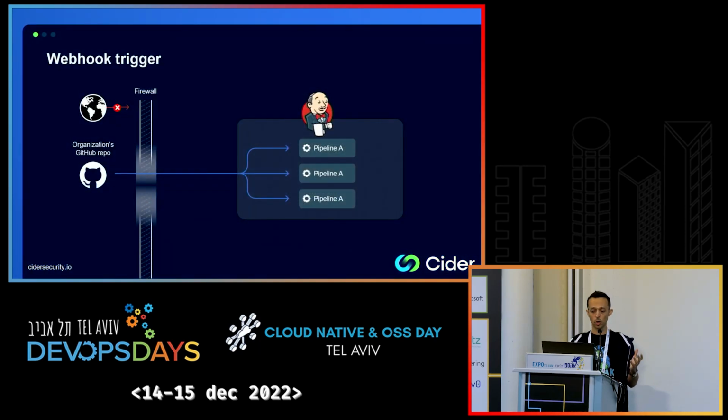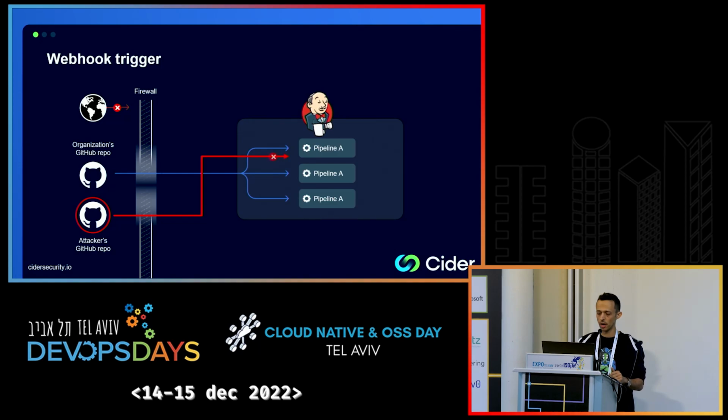So our options are pretty limited, but let's think if this whole architecture can risk our CI, and you already know that if attackers can reach or compromise our CI, that might lead them straight to the cloud. So the webhook request, again, is an HTTP POST request, and we can't modify its body. Is it harmful? One thing attackers can do is try to trigger pipelines. You can create your own GitHub repository in your own GitHub organization, and then send a webhook event to the CI, trying to trigger pipelines of other organizations.